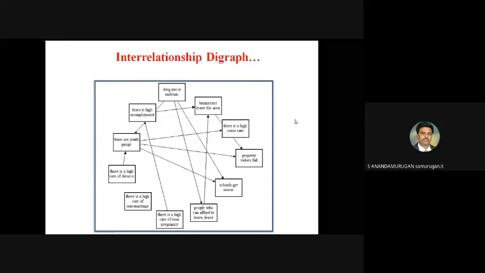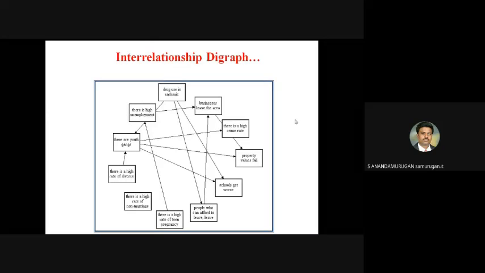We have to link all the cards by using arrows. Similarly, we have to find out for every problem, which factor is the main cause for a particular problem.